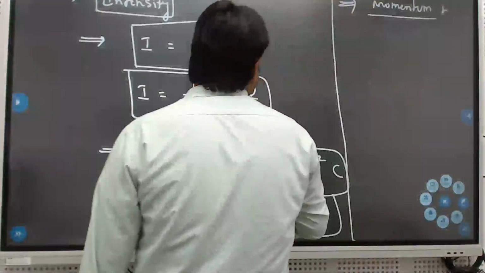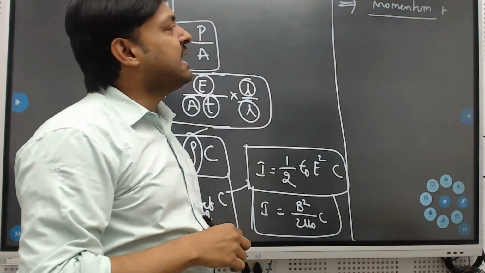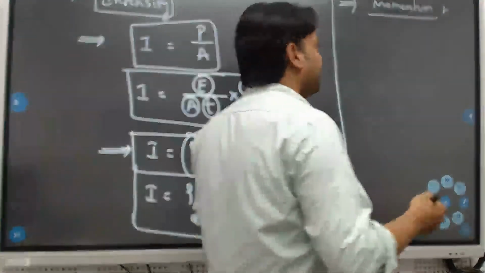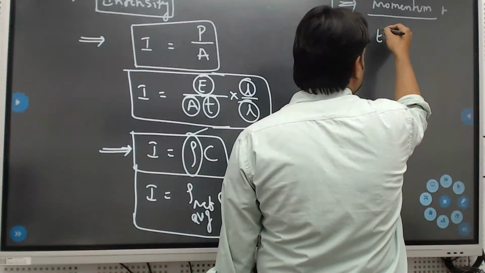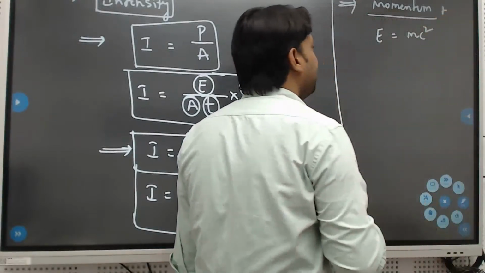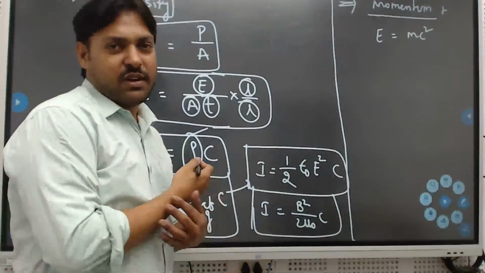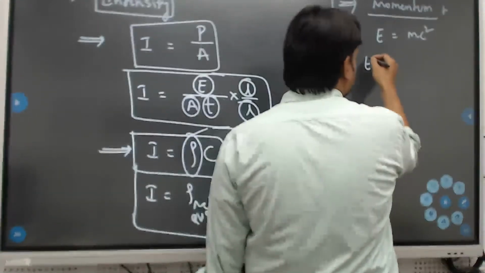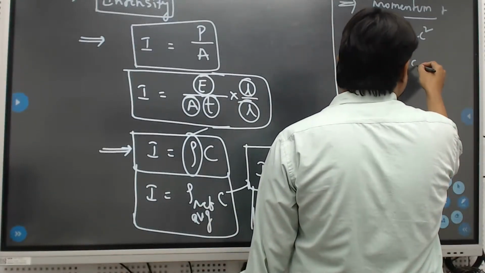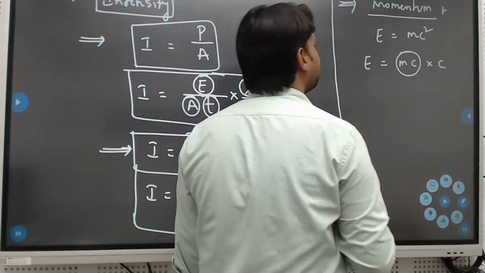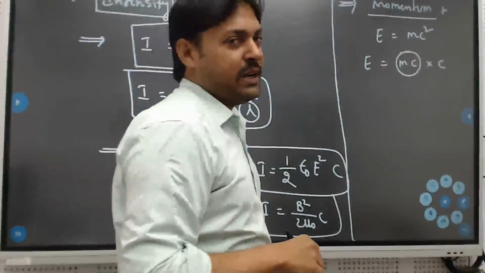So let's see how to calculate the momentum of an electromagnetic wave. We can write E equals mc square, so E equals mc times C, where mass times speed is nothing but momentum.